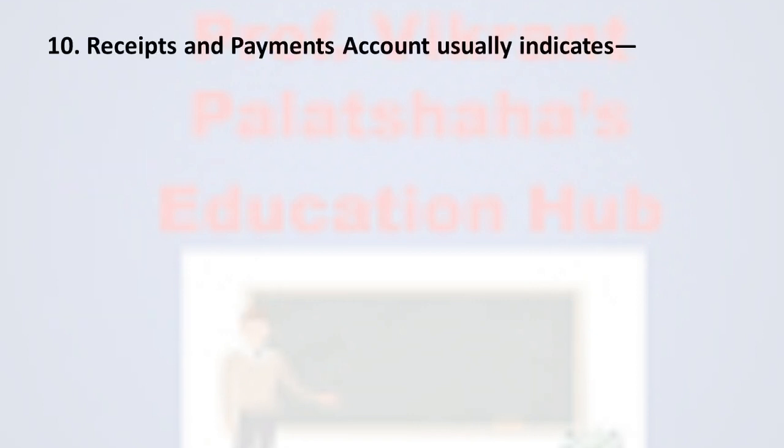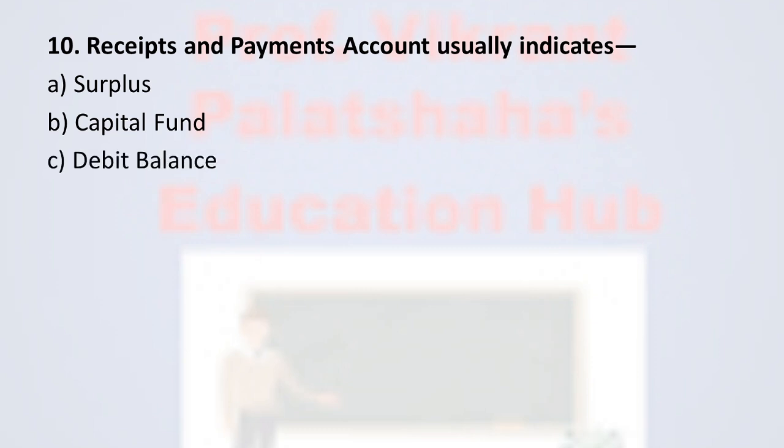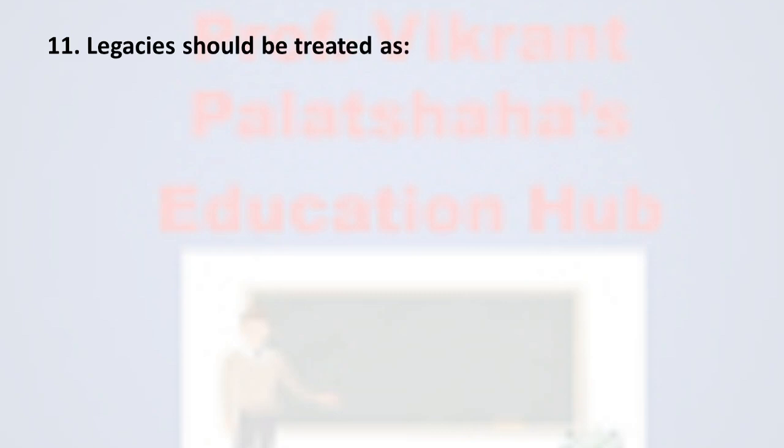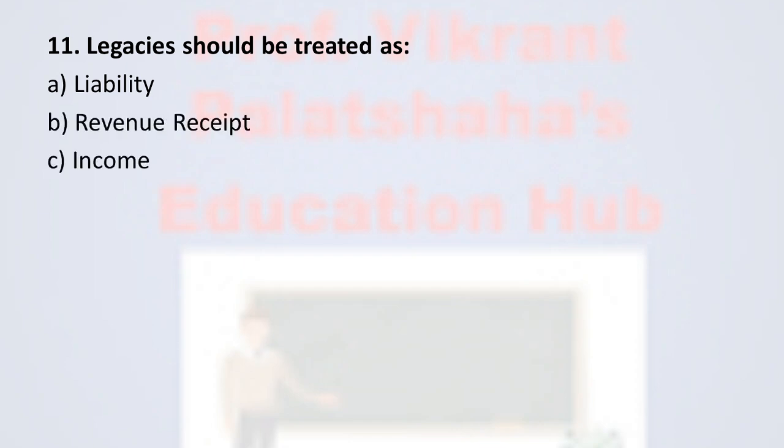Next, question number 10. Receipts and payments account usually indicates option A, surplus; option B, capital fund; option C, debit balance; and option D, credit balance. And the correct option is option C, debit balance. Next, question number 11. Legacies should be treated as option A, liability; option B, revenue receipt; option C, income; and option D, assets. And the correct option is option A, liability.